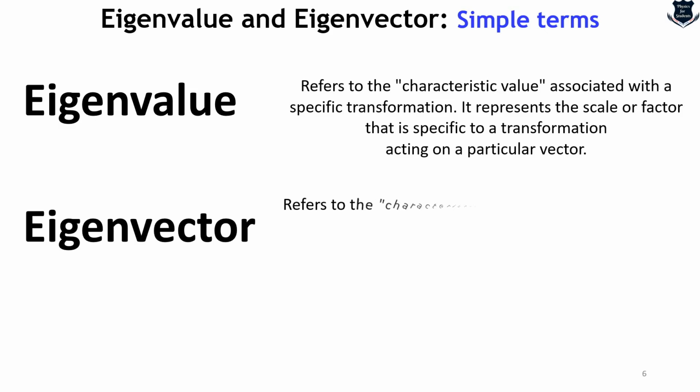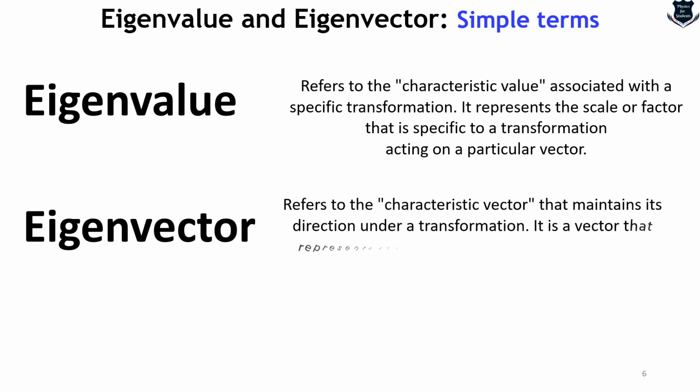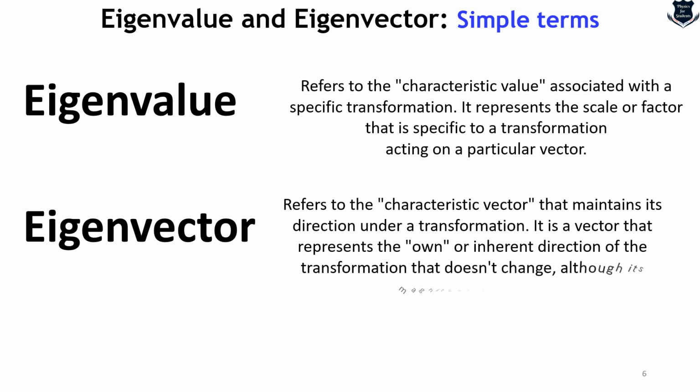And what is an eigenvector? It also refers to a characteristic vector, a vector that represents the own or inherent direction of the transformation, and it really doesn't change. Although the magnitude may change, we will look into which one actually denotes the change and which one remains inherent or constant. But from the German term, we can understand that it is all related to its own characteristic and something inherent.